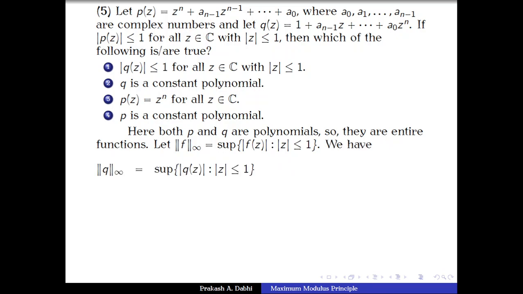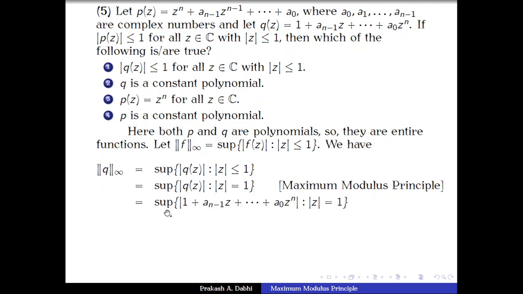Then we have the supremum of q taken over the closed unit ball. By the maximum modulus principle this supremum is the same as the supremum taken over the boundary, and that is the same as the supremum of mod of 1 plus a n minus 1 z up to a0 z power n. Q we are given here.